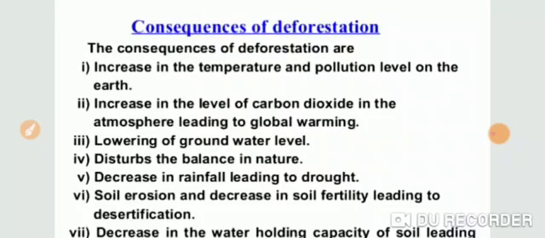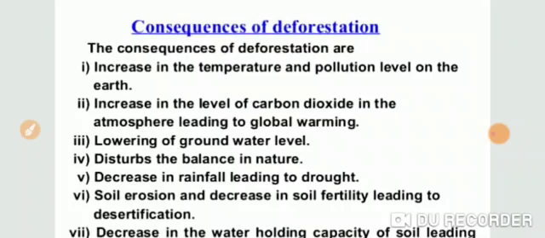Next is the increased air pollution and soil erosion. Air pollution means the quality of air is damaged, unwanted material is added in our environment and causes air pollution. Soil erosion means the movement of the top fertile soil from one place to another place due to deforestation. Next consequence is danger to wildlife, meaning the flora and fauna are on the verge of extinction due to deforestation.